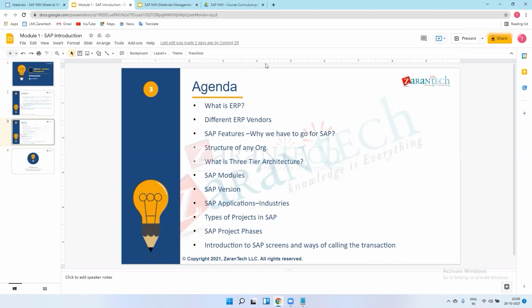We will do that in realization, and after realization we will do UT, which is one type of testing. UT means unit testing. Then afterwards SIT, which can be done by the functional consultants, means by us. System integration testing means after the configuration and customization, we test what we have done in SAP, whether all the configuration is working fine or not. Is there any issue? If we introduce any error messages, is that error message working or not? Everything like that.